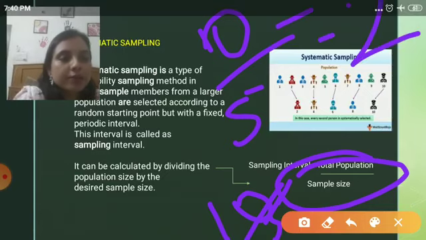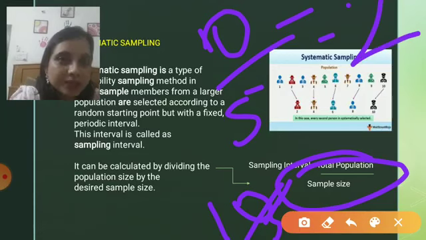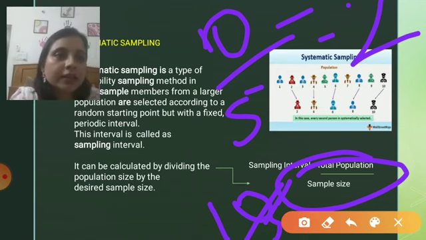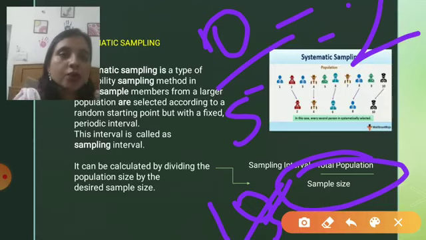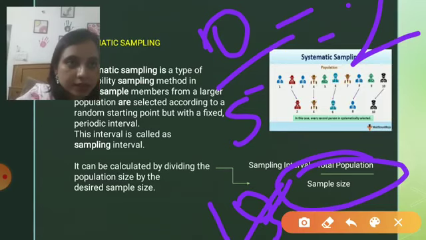Then I will choose every second person from my list. So second, then fourth, then sixth, then 8 and then 10. In this way I am choosing a sample. In the case of systematic sampling, the word systematic indicates it follows a systematic pattern of choosing the sample. So in this case we need to first decide our sample size.